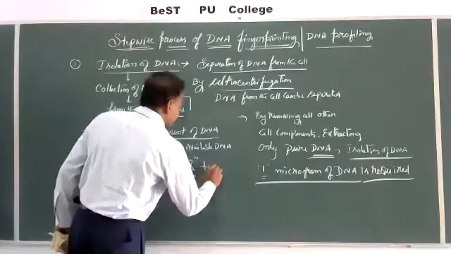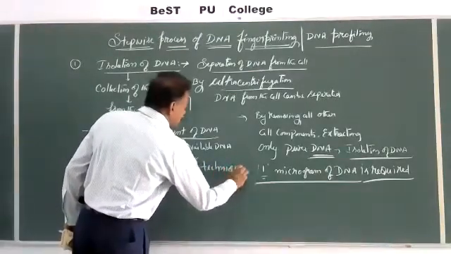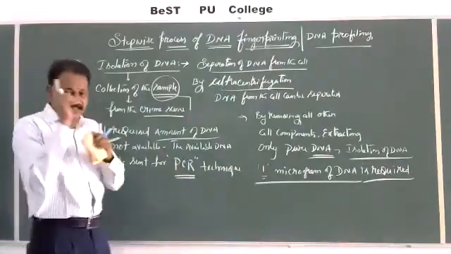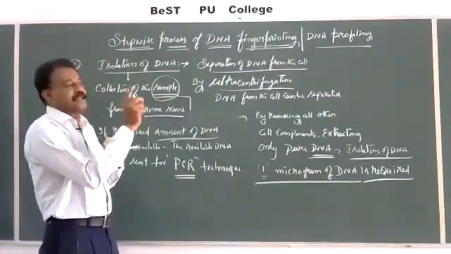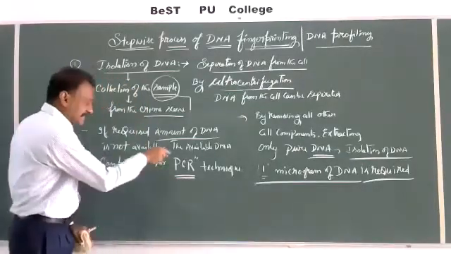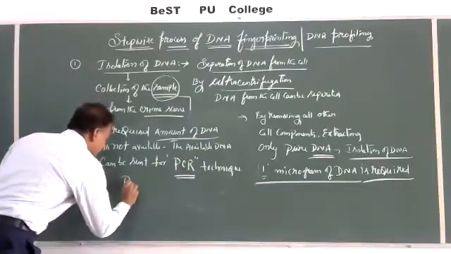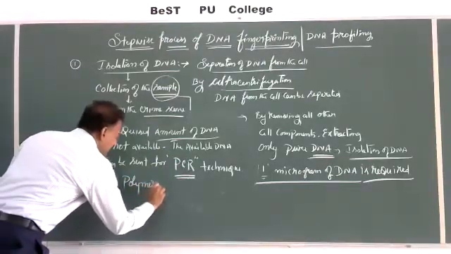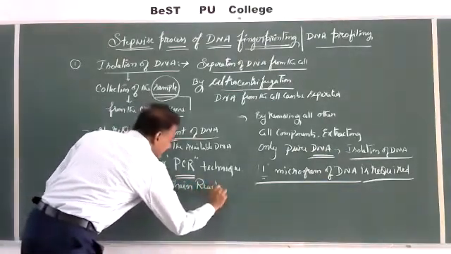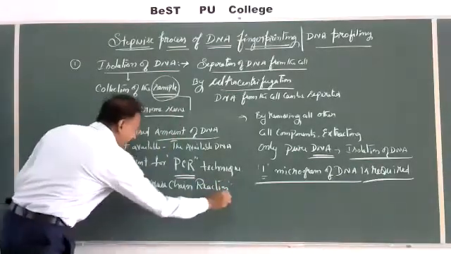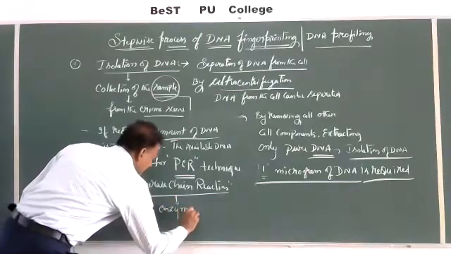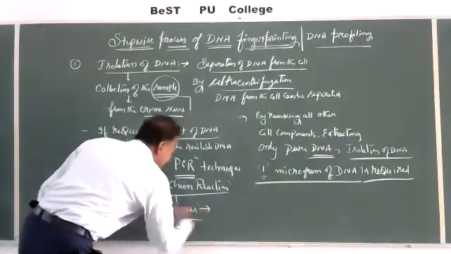What is this PCR technique? Simply, polymerase chain reaction. For example, we want this much of DNA, but only this much is available. Then PCR is the technique, polymerase chain reaction, with the help of some specific enzymes in specific devices.